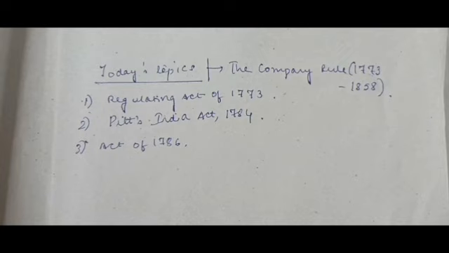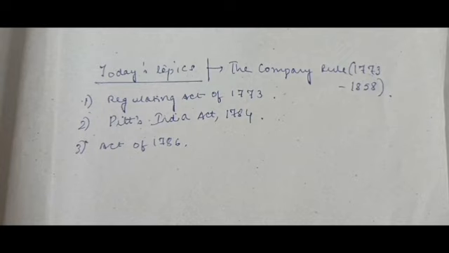Now the Governor General was given the greatest power in matters of war, revenue and diplomacy. This act was almost prevalent and did not undergo any major changes all through the company's rule, till the company's rule ended in 1858 and the Crown rule started. The next and last act to be discussed today is the Act of 1786.